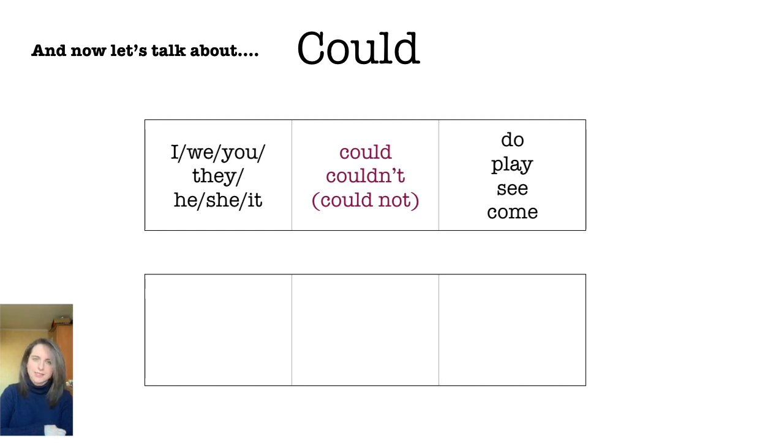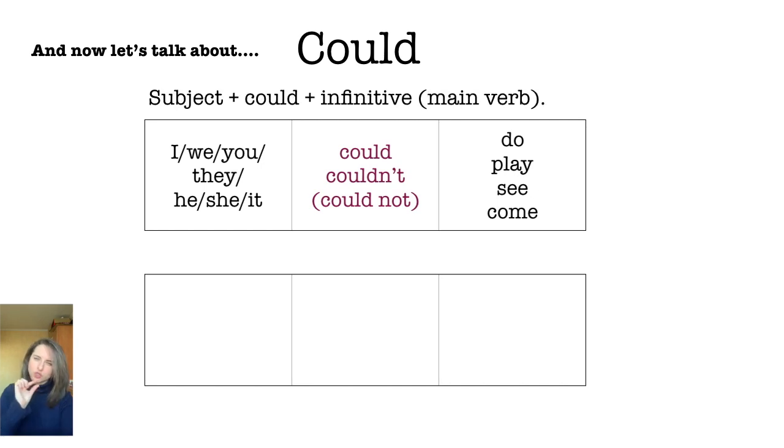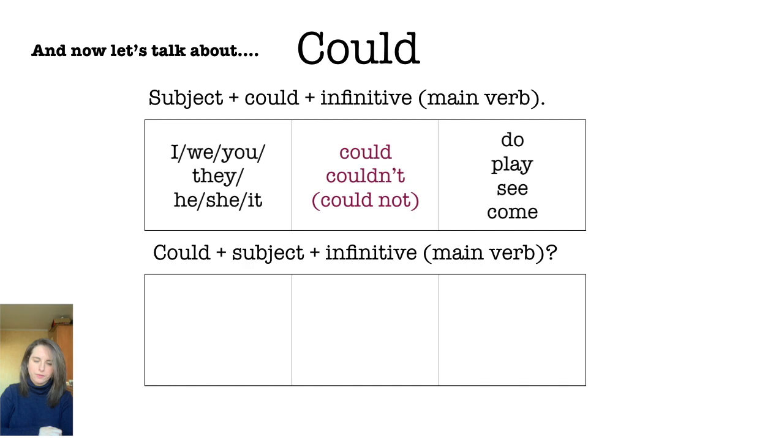Could not is the long form of couldn't. Couldn't is the short form. Okay, same structure, subject plus could plus the verb at the end. If we want to make a question, it's the same structure. Could plus pronoun or subject plus the verb at the end. The same way we make questions with can, okay?